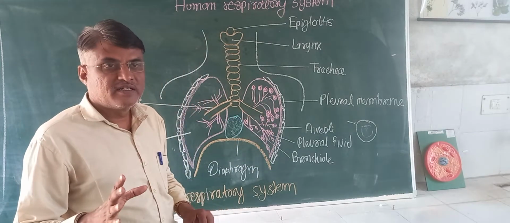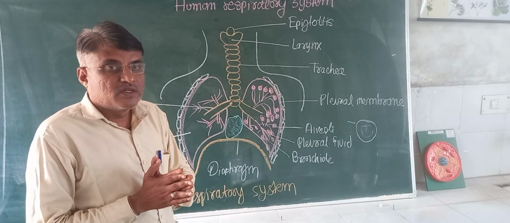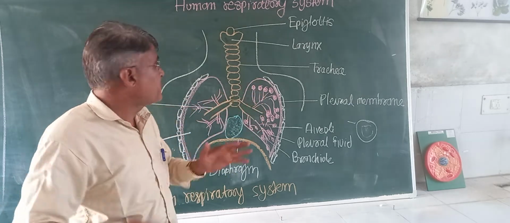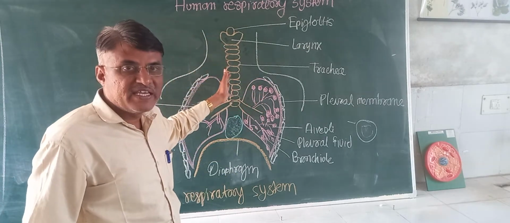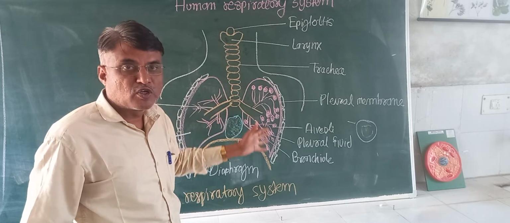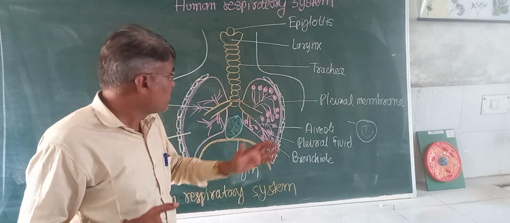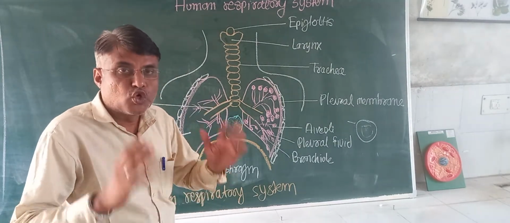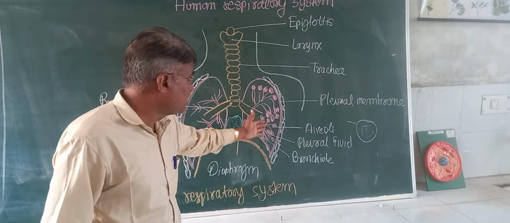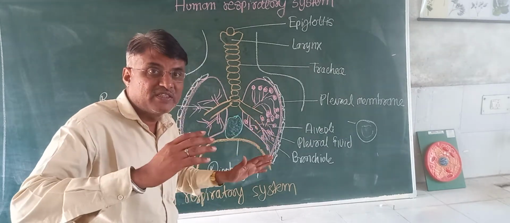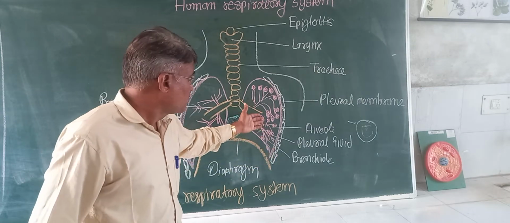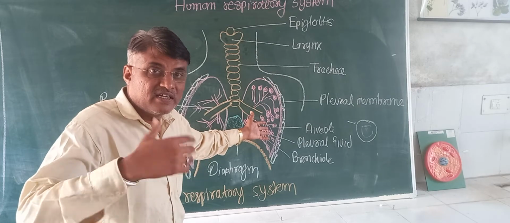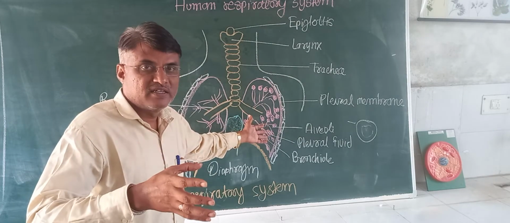All of you getting? So in this respiratory system, maximum parts function as transportation. Air passes through the nose, nasal chamber, pharynx, larynx, trachea, bronchi, bronchioles; these are called transporting organs. And the alveoli are the exchange organs, where the actual exchange of O2 and CO2 is taking place. And that alveoli is connected with blood vessels.